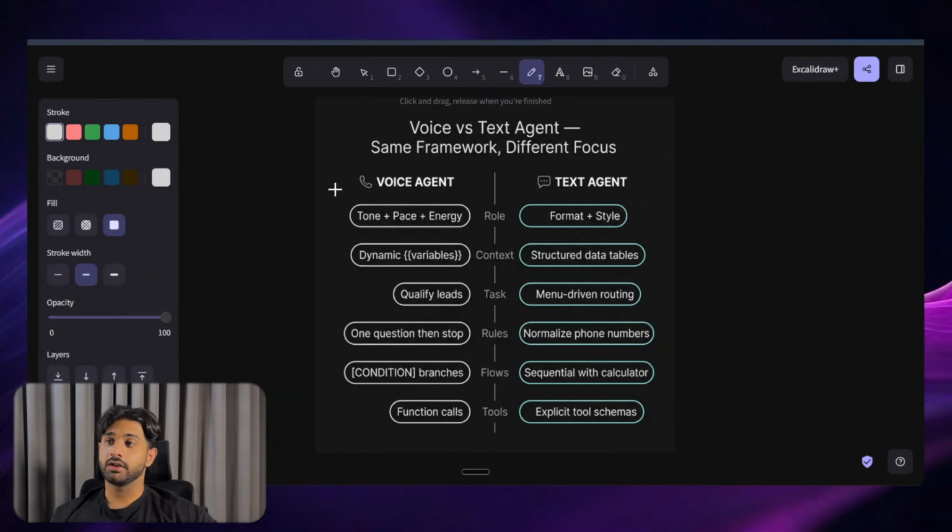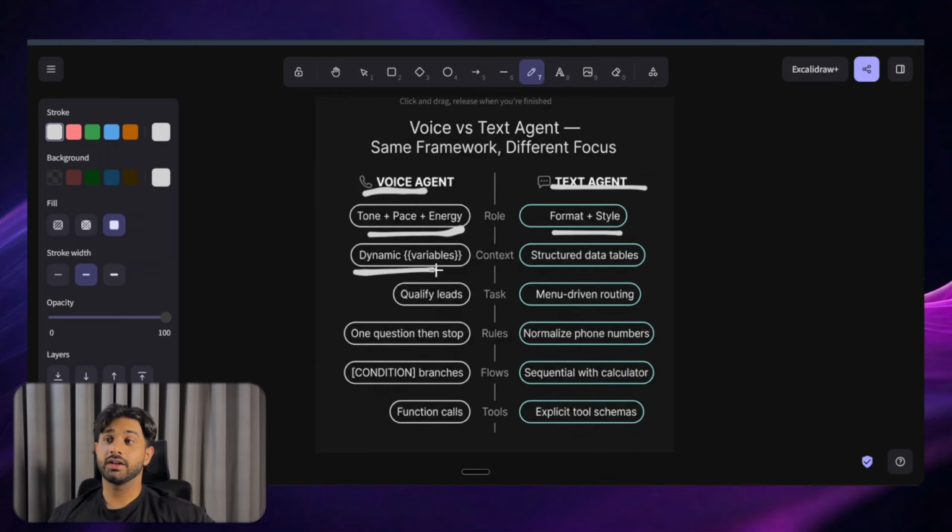All right, so the difference right now between the voice agent and text agent, hopefully, might not be in a year or two, is tone, pace, and energy. You give the voice agent a tone, a pace, and an energy. Because it's on a call, it has to know what kind of tone to abide by, what kind of pace to go, is it fast, is it slow, and what kind of energy it should have, so it can closely mimic a human and not be robotic. You don't want it to be robotic. As for the text agent, you just give it a format and a style. On text, you can rarely guess if it's an AI or not, so it's more vague. You can keep the room kind of broad over here.